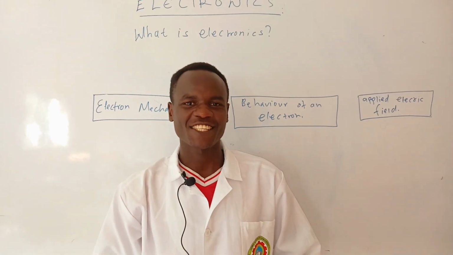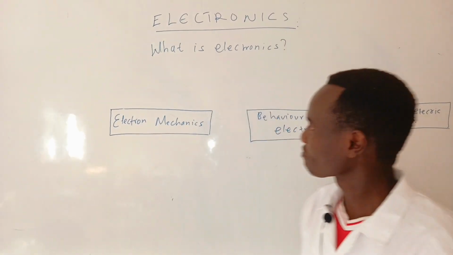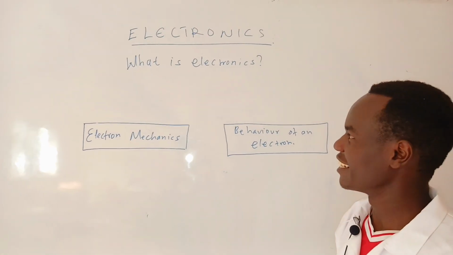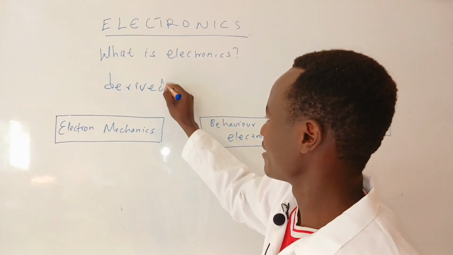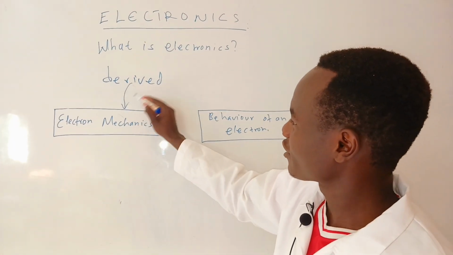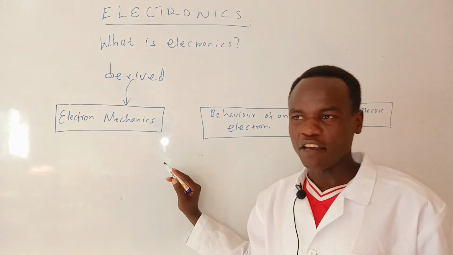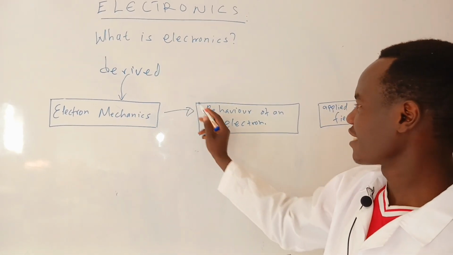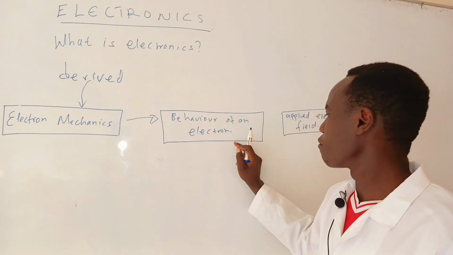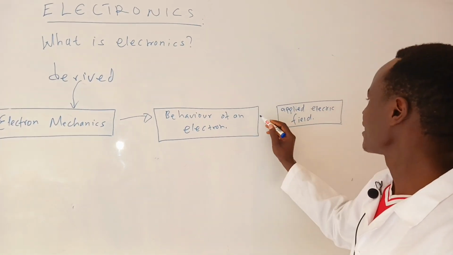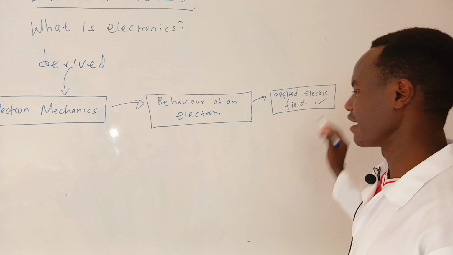We are going to discuss today about electronics. What is electronics? The word electronics is derived from electron mechanics, meaning studying the behavior of an electron using the applied electric field.